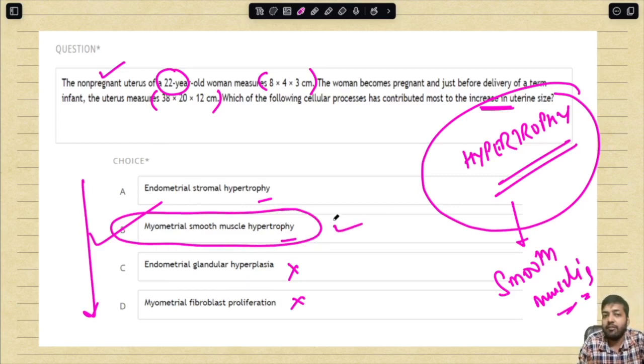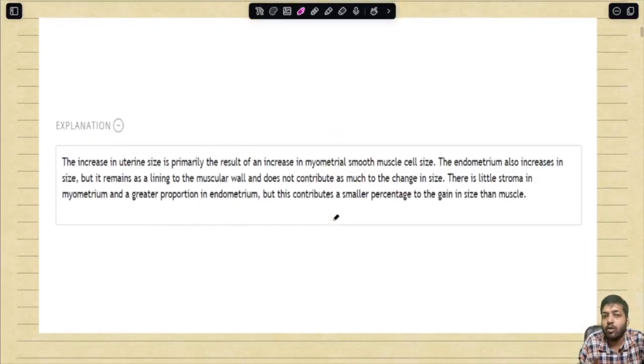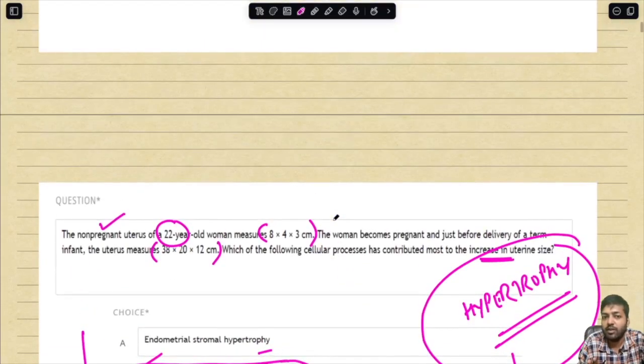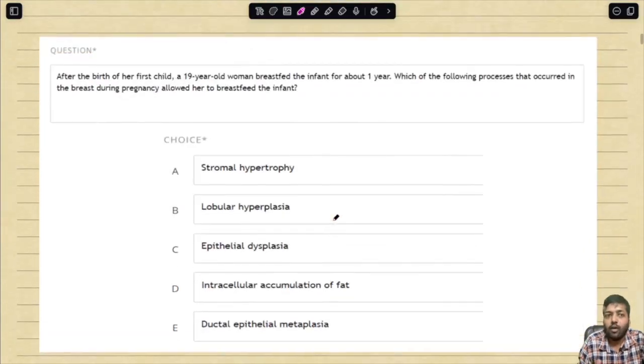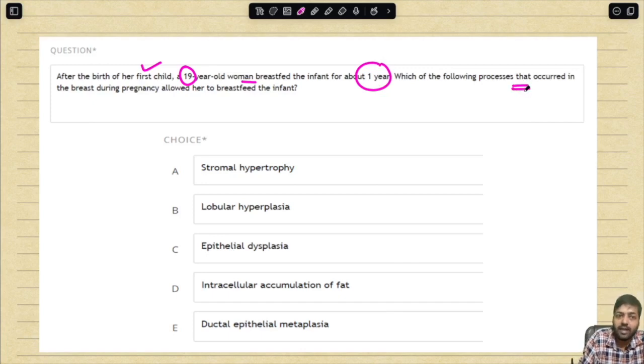So this is very, very important for you to understand. Again, I'm not going into the explanation. I have already explained to you. Okay, coming to the third important question over here. After the birth of her first child, a 19-year-old woman breastfed the infant for about 1 year. Which of the following processes that occurred in the breast during pregnancy allowed her to breastfeed the infant?